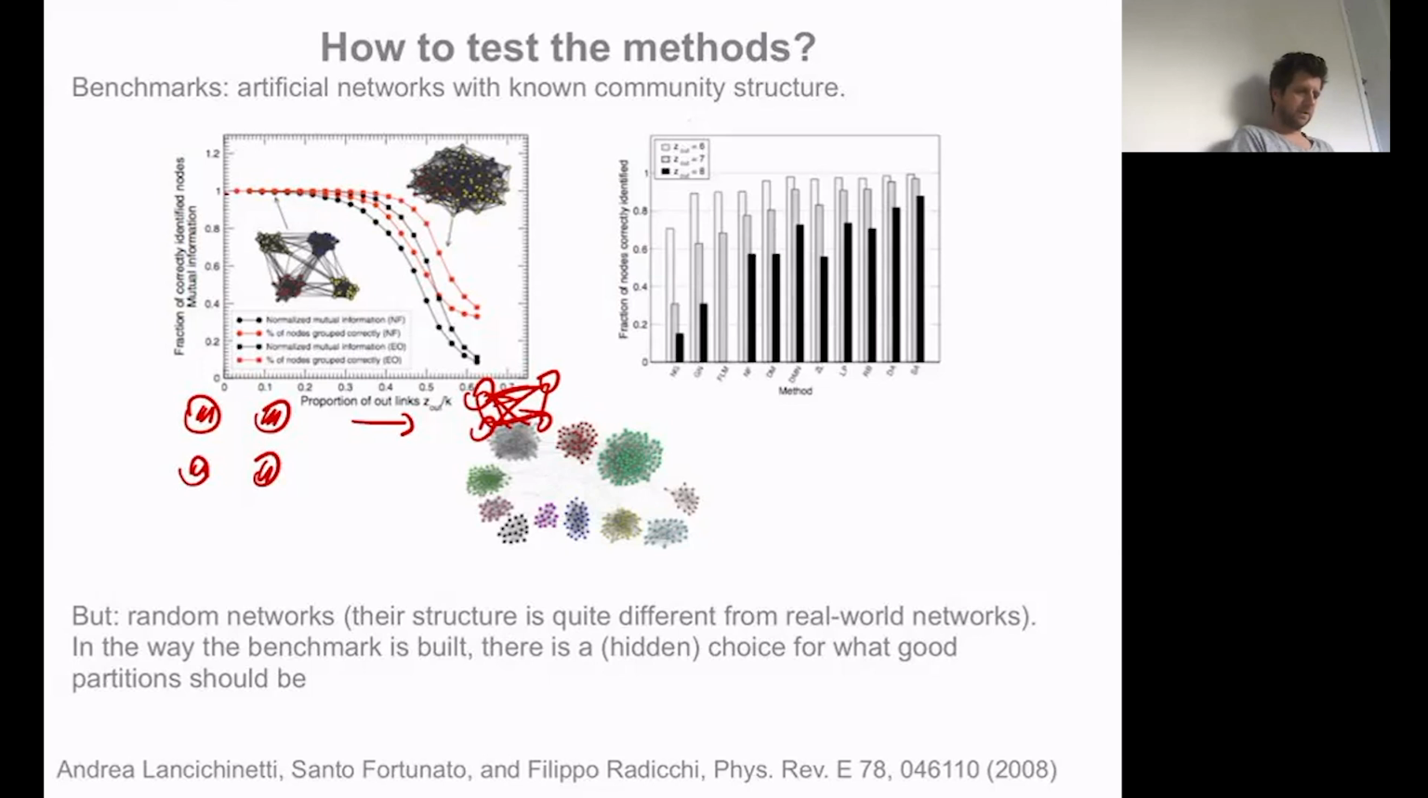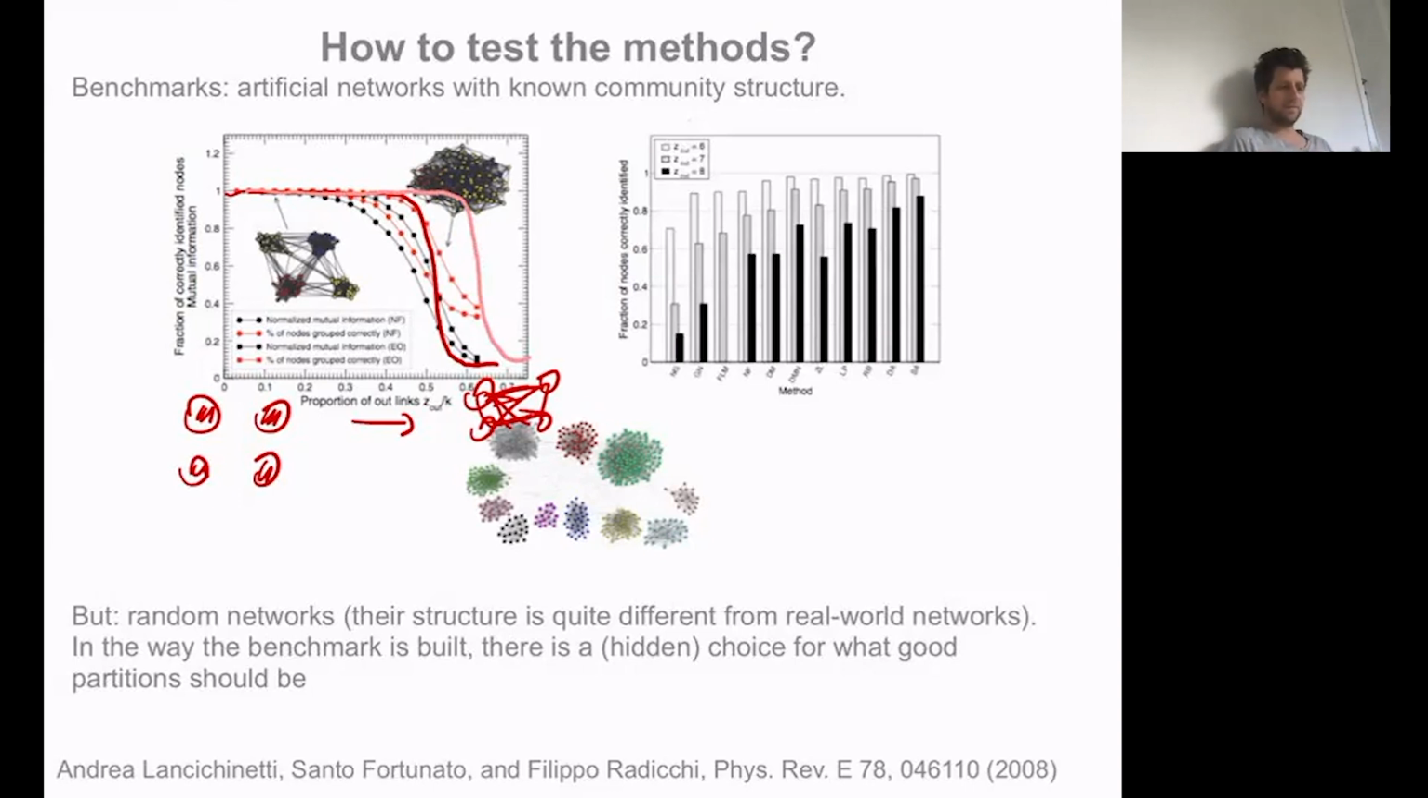And here is a number that, when it's one, means that you found the solution perfectly. But typically what's happening is that there's a rapid loss of quality at some point. And you will say that one method is better than another one if it tends to lose its quality afterwards, meaning that it can go to more random structures and yet find the underlying partition.